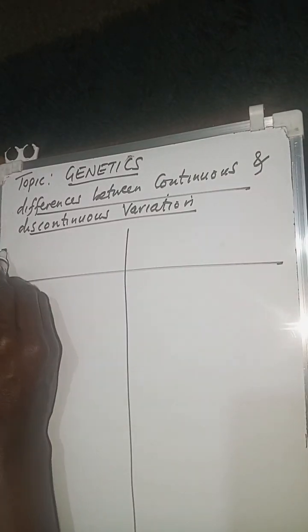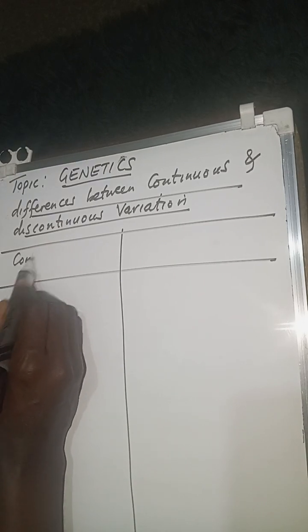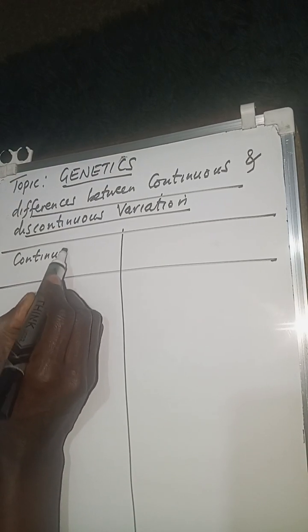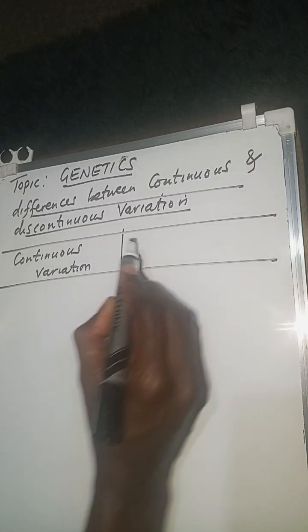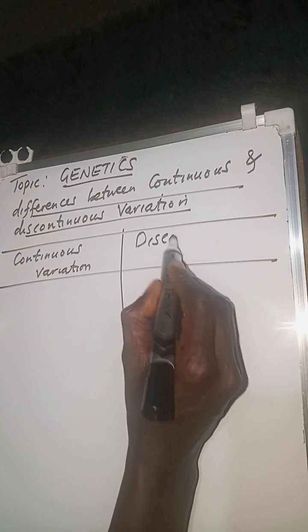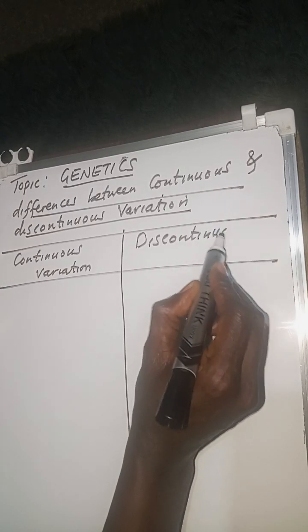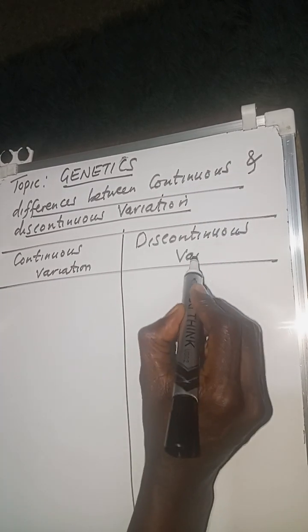Maybe I can put this in a table so that you are able to see clearly what the differences are. So on this side I have continuous variation, and on this side I have discontinuous variation.